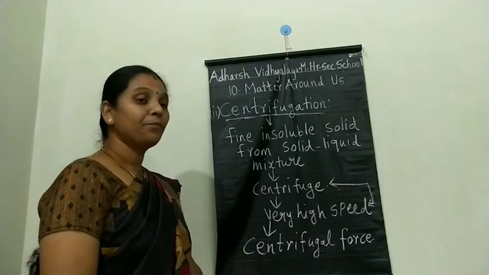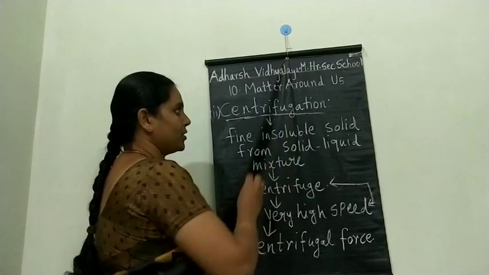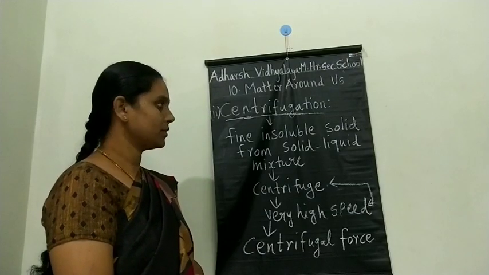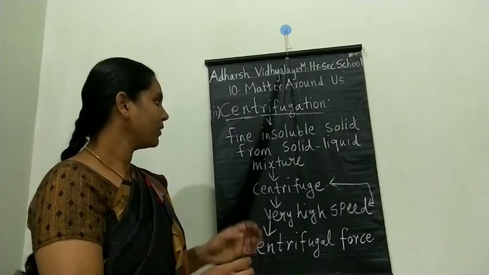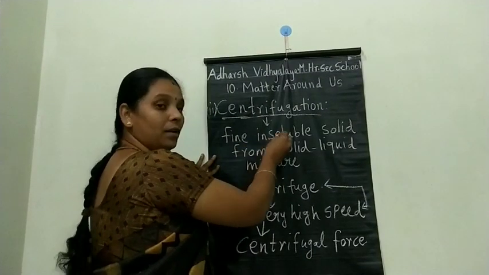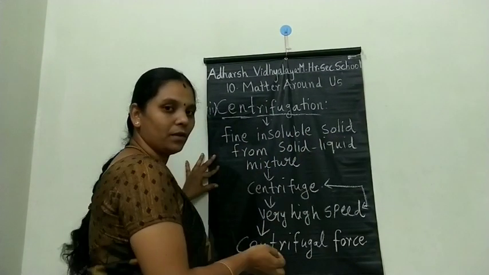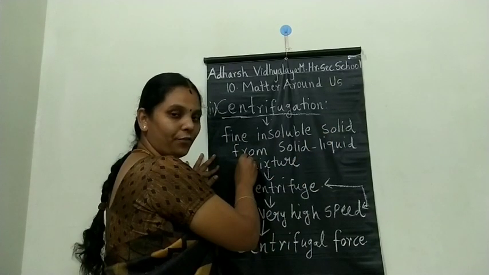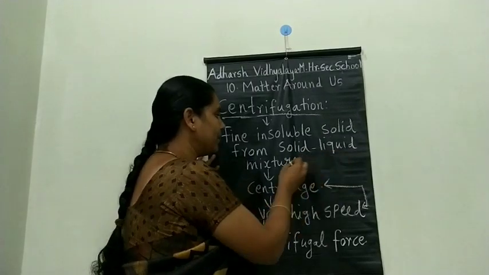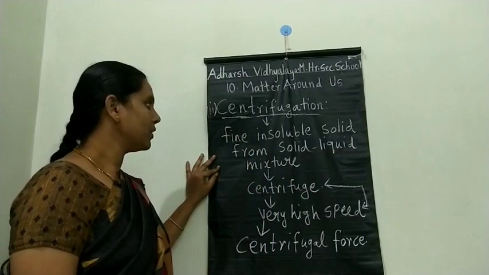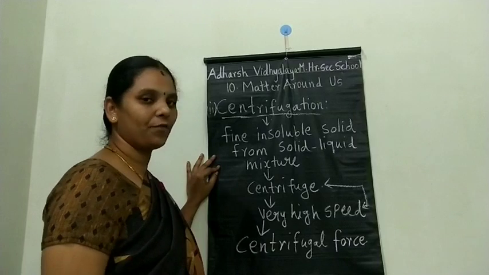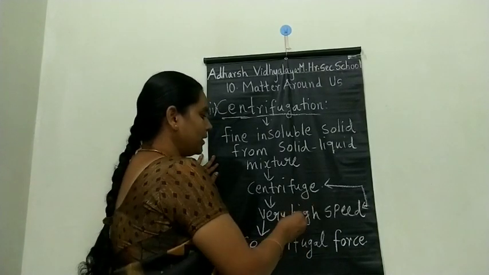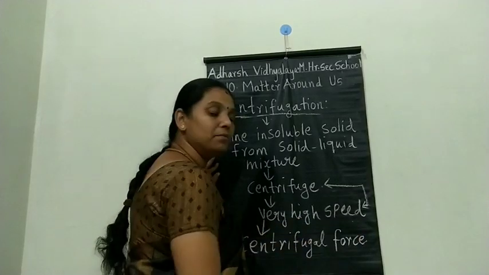Another method of separation of mixtures is centrifugation. In this centrifugation process, a fine insoluble solid, that is a very small insoluble solid, is separated from a solid-liquid mixture by using a very high speed machine.